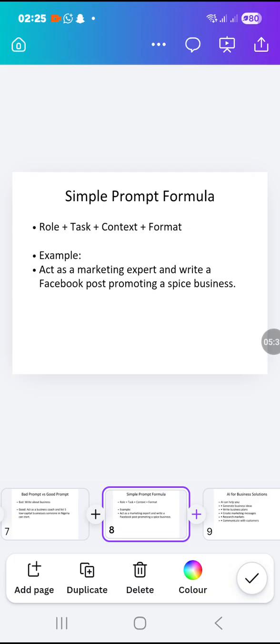I mentioned in the last class that the role you want AI to take is very important. What role? Let's say you're a fashion designer and you want sketchings of the latest designs. Of course, I support modest designs. You want sketchings of modest designs. You will say, act as a fashion designer, act as a modest fashion designer. Then you will start putting in your specification. The task, for example: create a skirt and blouse design with an Ankara fabric.